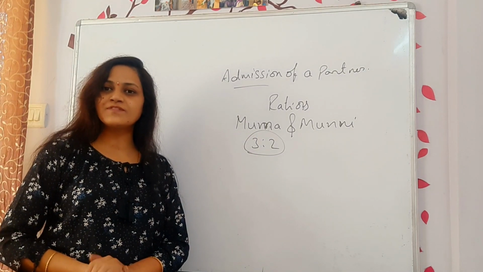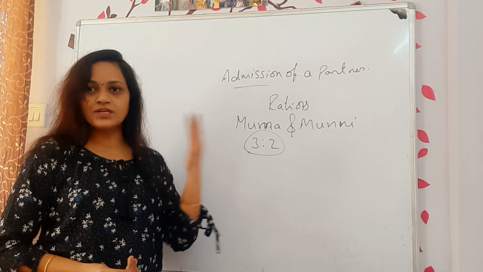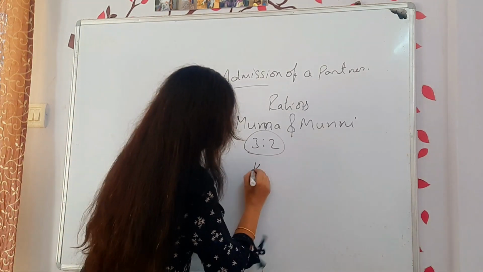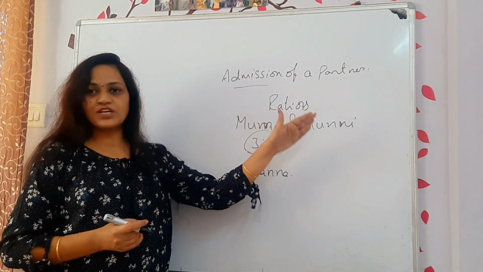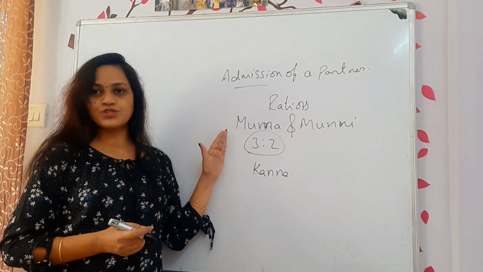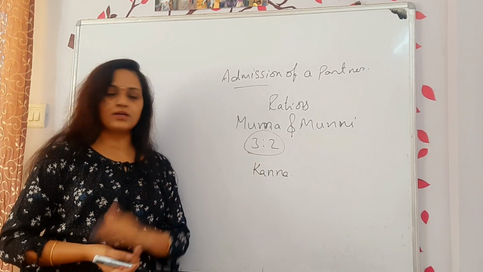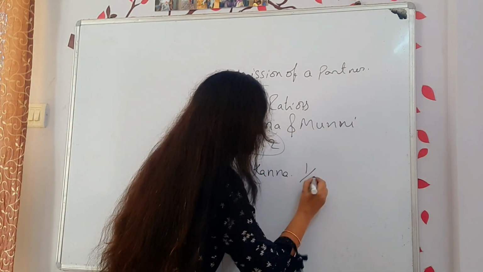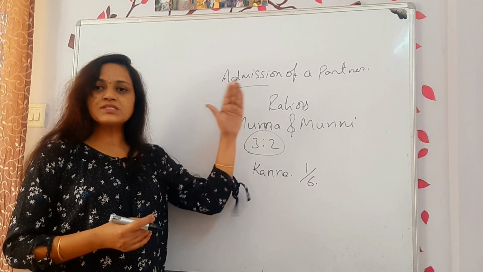They were sharing the profits and losses in the ratio of 3:2. Now they have admitted Kanna as a new partner. They are giving him a 1/6 share. This is how the question will be.